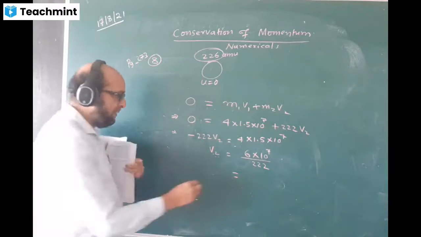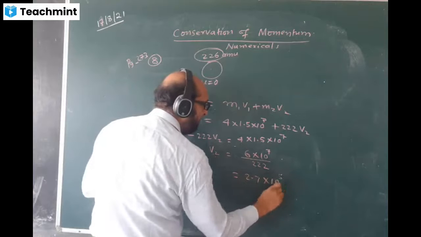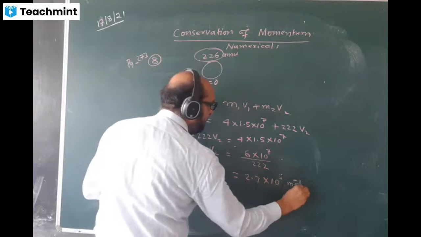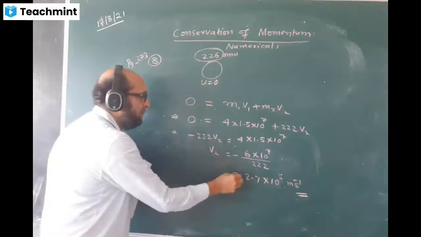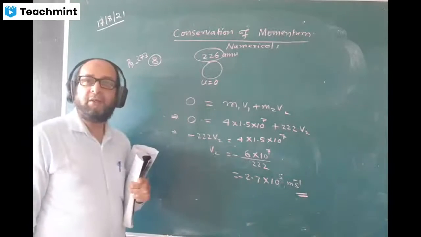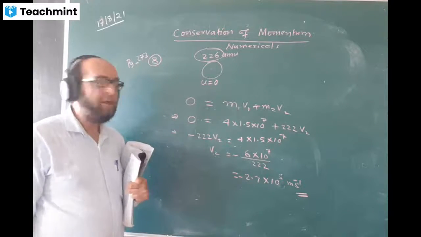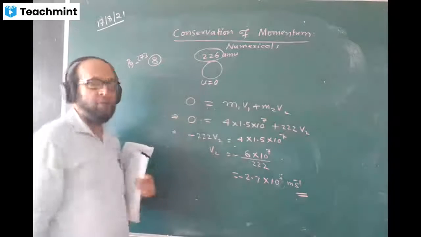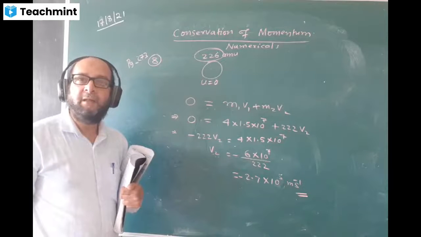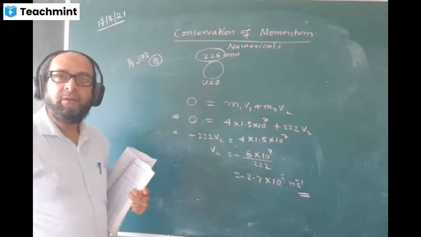Answer is coming 2.7 into 10 to the power of 5 meter per second, with the minus sign. Minus sign only tells you the direction will be opposite. These two particles will move in opposite directions, so that the momentum of this and the momentum of this will cancel each other, and the answer will come zero. That is the idea. They must be in opposite directions. Finish. This problem is solved.